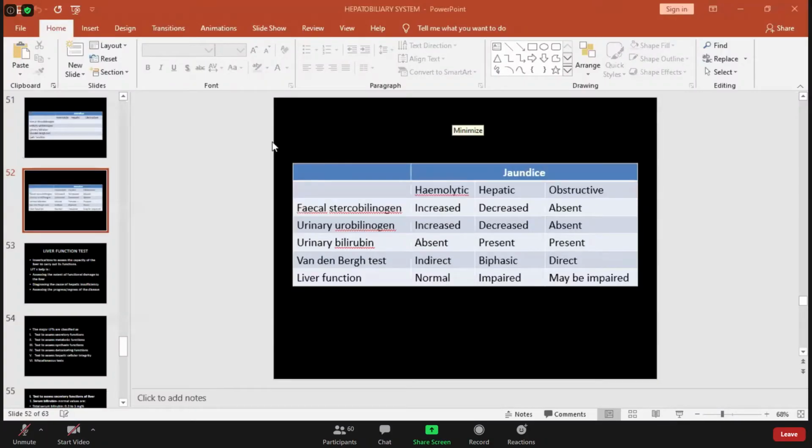Good morning, everyone. Today we will study liver function test. Before studying liver function test, let us revise jaundice because jaundice is always asked.